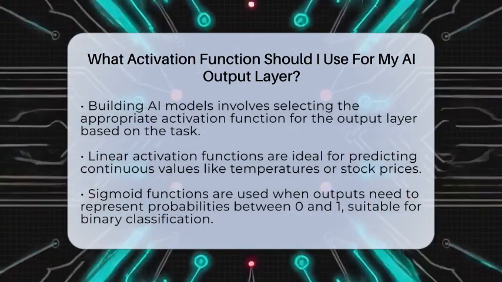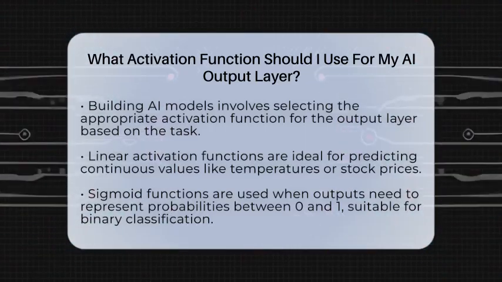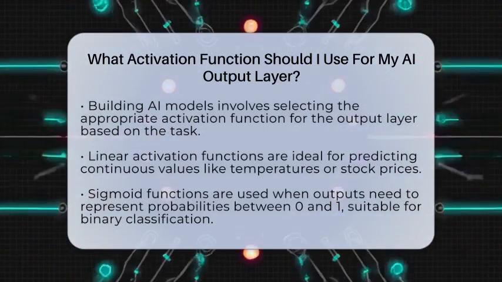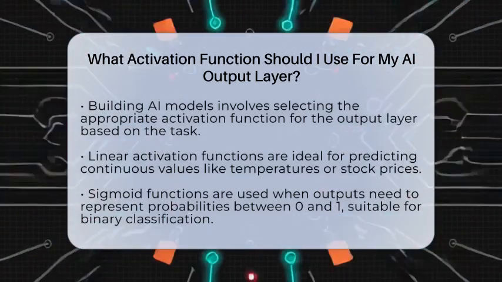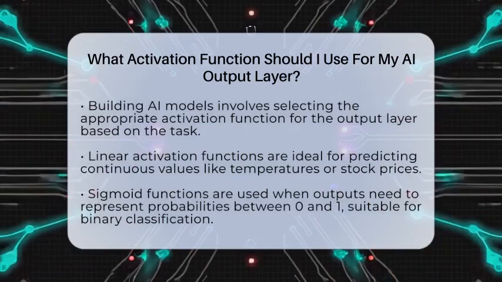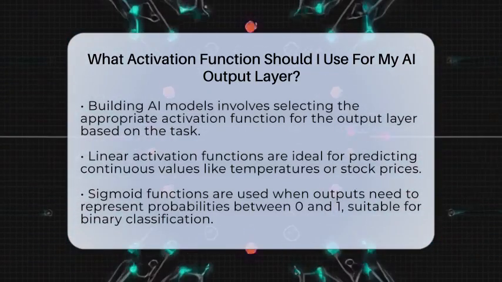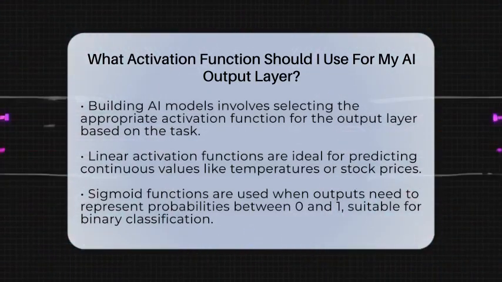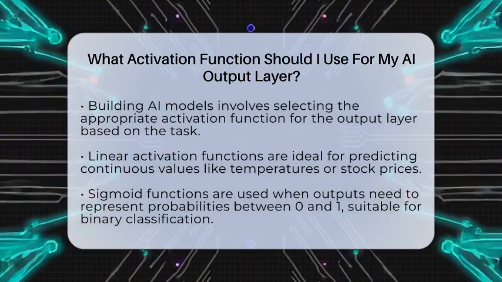If you're trying to predict a continuous number like temperature or stock prices, you want your model to give a wide range of answers. In this case, a linear activation function works best because it simply takes the weighted sum of inputs and passes it through without changing it. This allows your model to output any real number, making it perfect for regression problems.